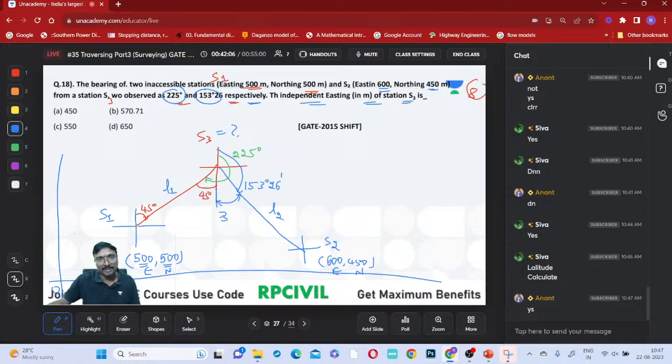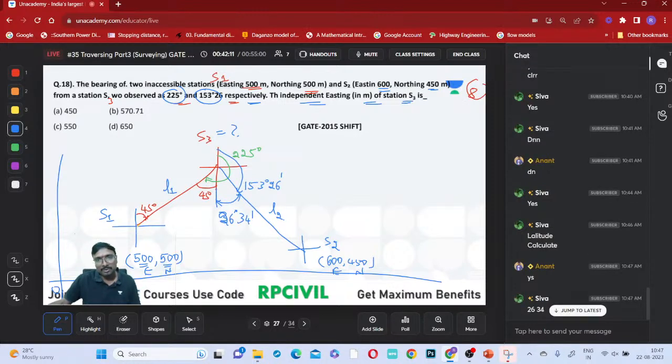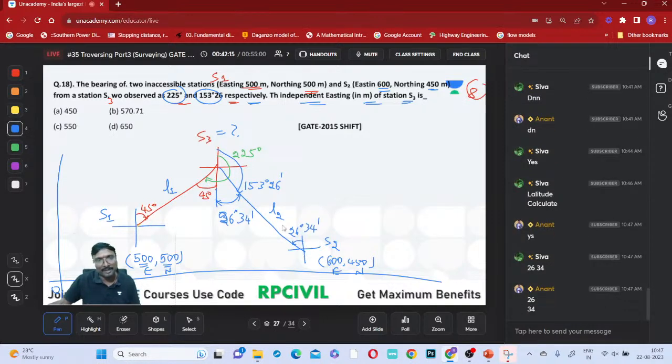26 degree 34 minutes, na. So that will become this 26 degree 34 minutes, or not. So now this bearing will be which one? This 26 degree 34 minutes, right? Now when you are going from S2 to S3, we have to use this angle. From S1 to S3, we have to use this angle. Yes, now it is clear.